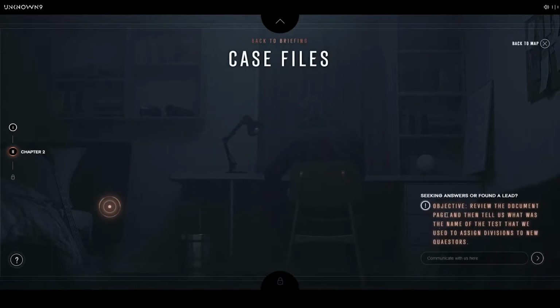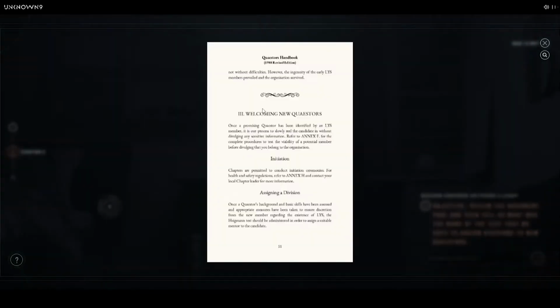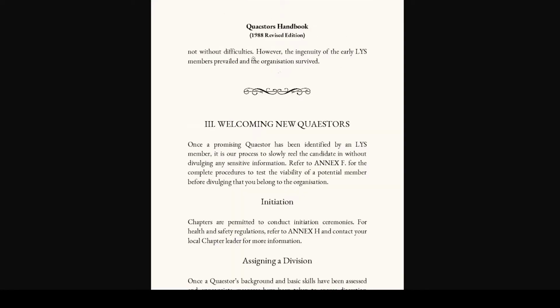Start to find clues. Objective: review the document page and then tell us what was the name of the test that we used to assign divisions to new Quaestors. Quaestor handbook. Oh, okay, nice. Quaestor's Handbook, 1988 revised edition.